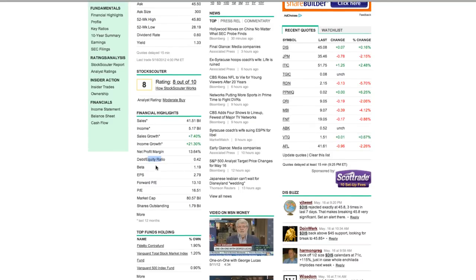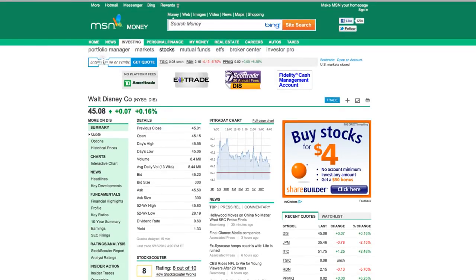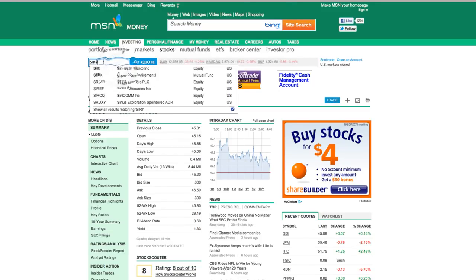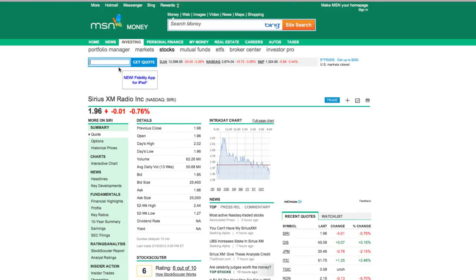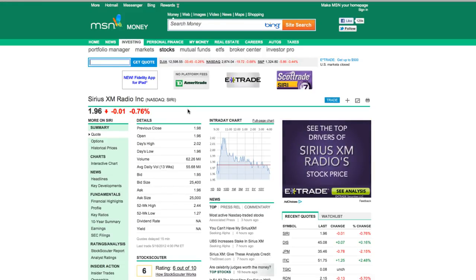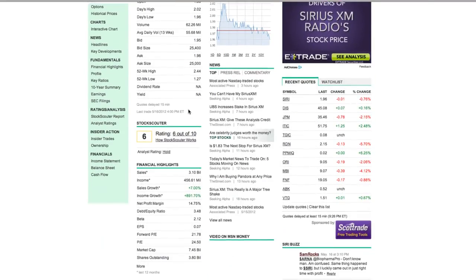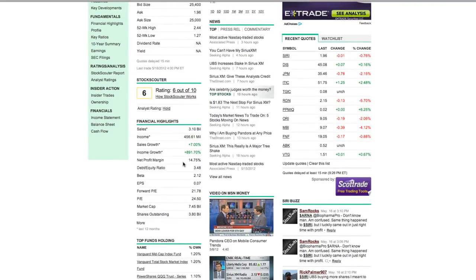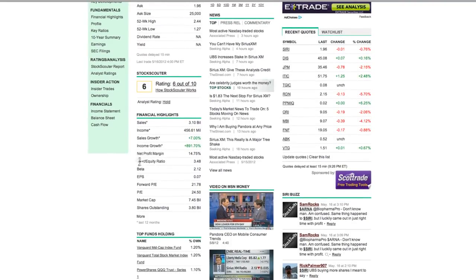So let's go ahead and look at Sirius satellite radio. In order to do that, we're just going to go up to the top. We're going to type in SIRI, which is the ticker for Sirius. And we'll go ahead and bring them up, and let's look at their debt to equity ratio. Okay, so we just scroll down like we did for Disney, and we get down to the debt to equity ratio, which you can see is right here. And the debt to equity ratio for Sirius XM radio is 3.48. Now that number is extremely high.